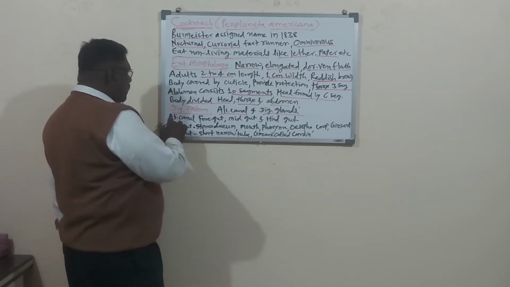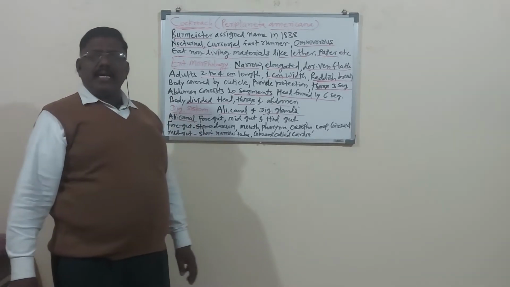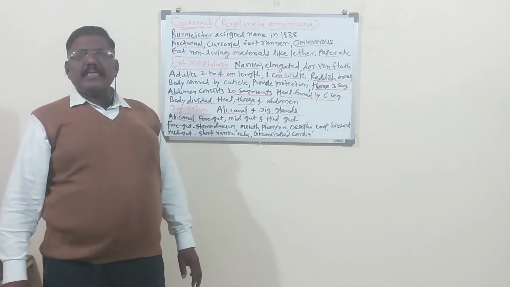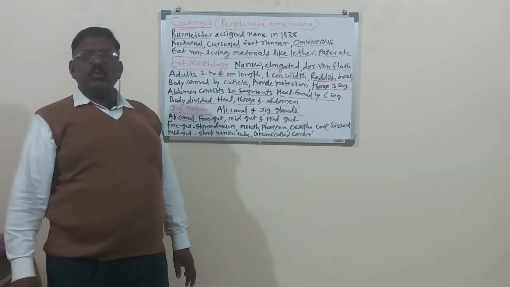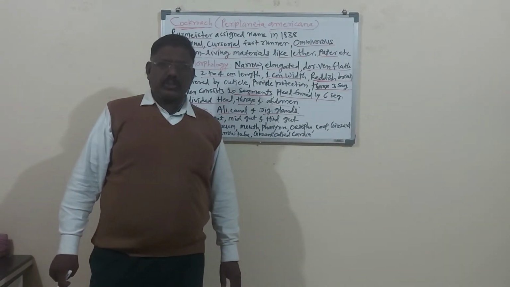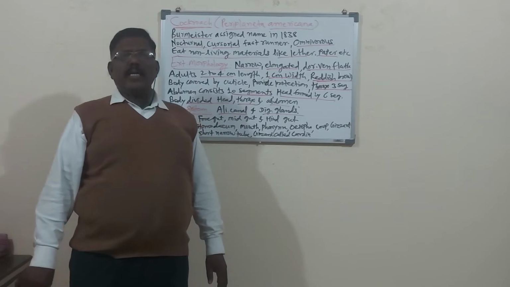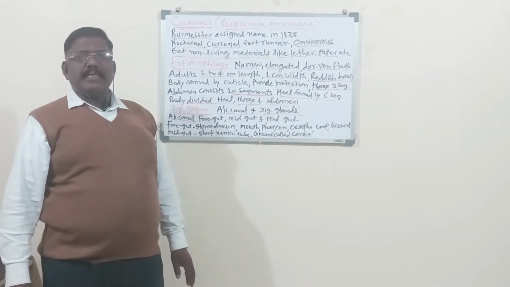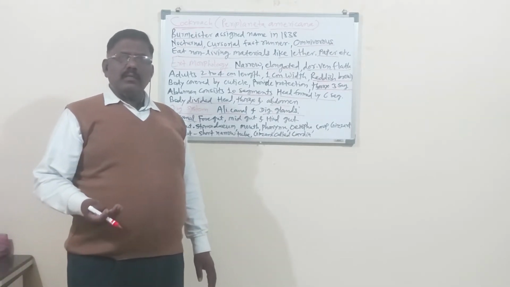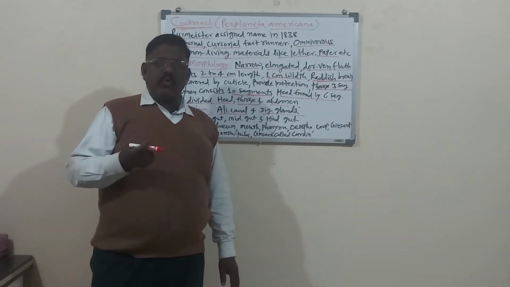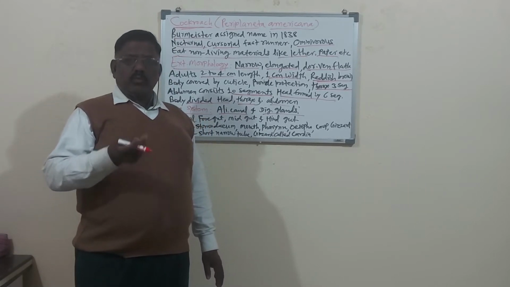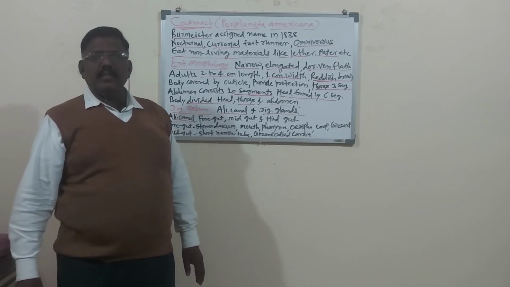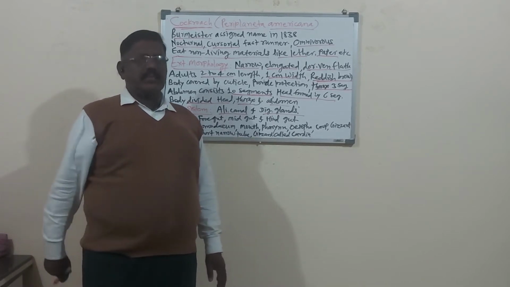Now the alimentary canal is an elongated, tube-like structure of different diameters. It starts from the mouth and ends at the anus. In between the mouth and anus, there are different organs of the alimentary canal. The mouth is an anterior opening. Through the mouth, the food is taken into the alimentary canal. That food is digested and the waste material is thrown outside through the anus.